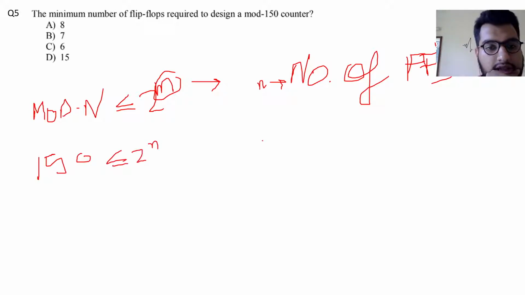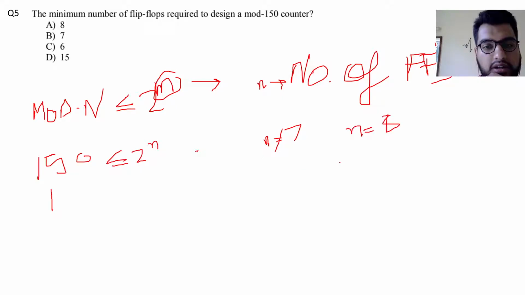So let's just say n equal to 7. For n equal to 7, 2 to the power 7 is equal to 128. So 128 is not greater than 150, so n is not equal to 7. So our next choice is n equal to 8.